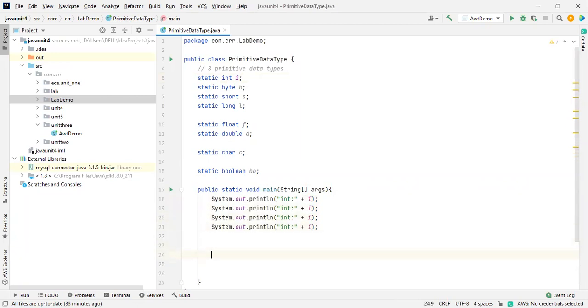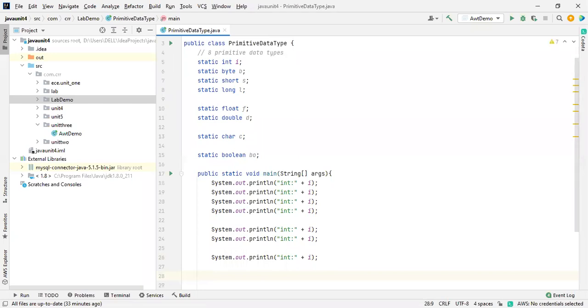Paste it. So next one for the decimal values, next one for char value, and final one for Boolean. So here this is a byte, so this is a B. And this is for a short. And this one is for long. And finally, this one is for a float. Float and double allow a decimal value.